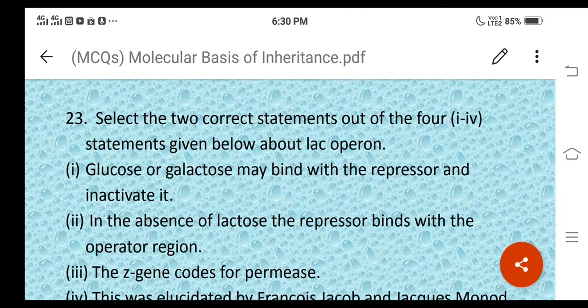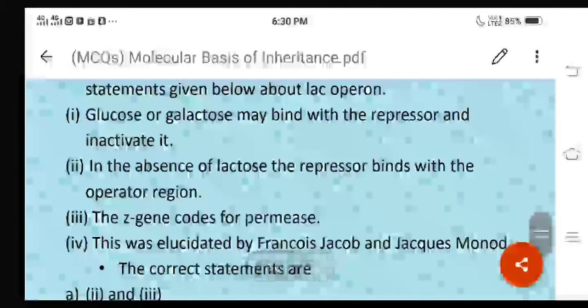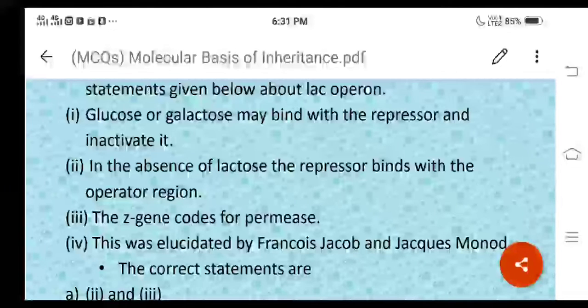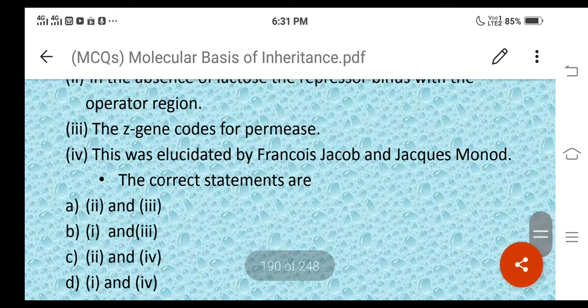Third: the Z gene codes for permease. This is wrong because the Z gene codes for the enzyme beta galactosidase. Fourth: this was elucidated by Francois Jacob and Jacques Monod. This is correct. The options are: 2 and 3; 1 and 3; 2 and 4; 1 and 4.